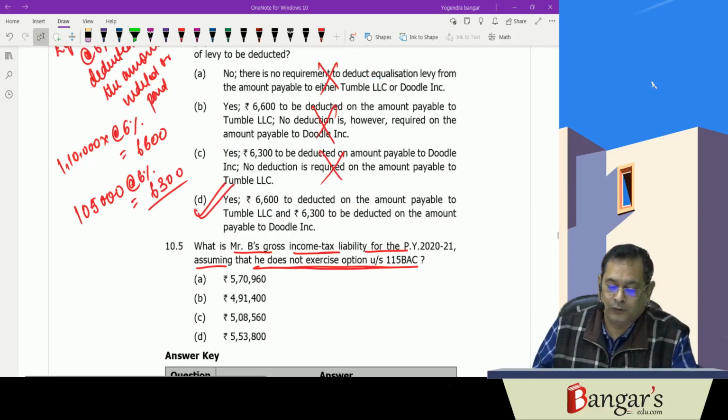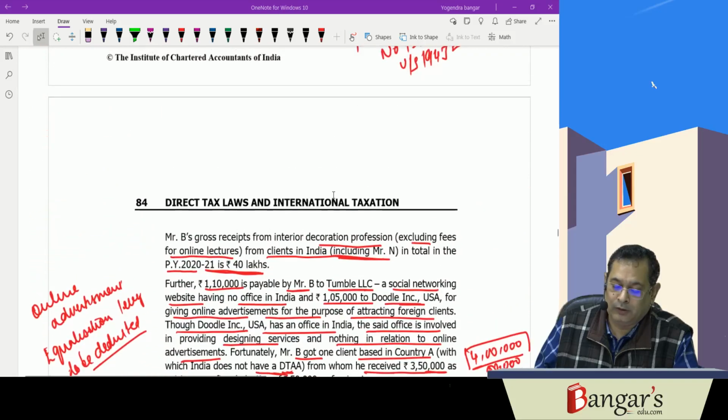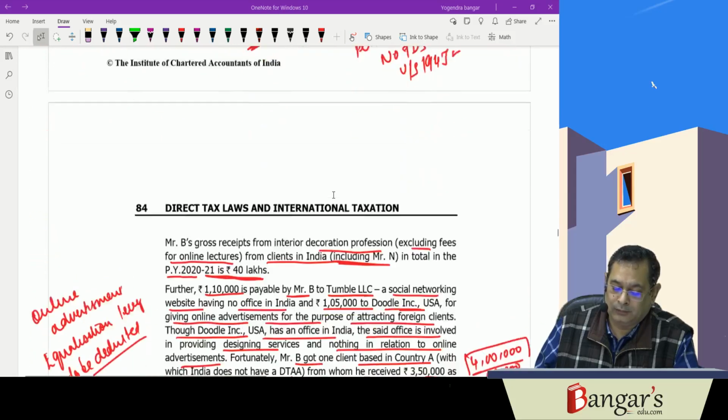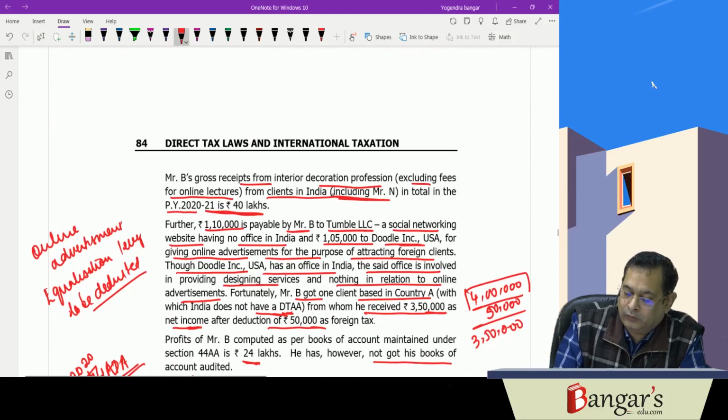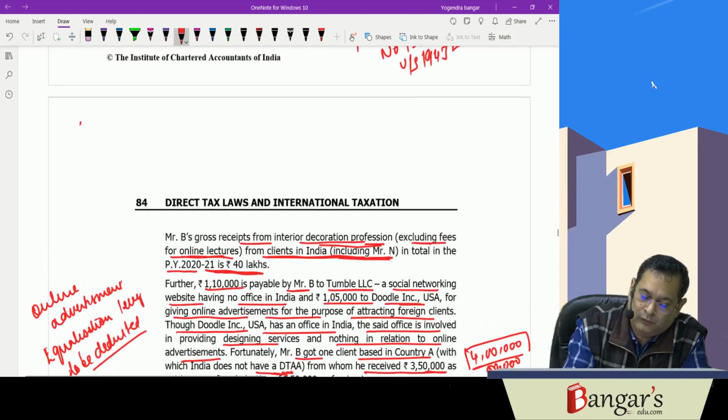Now let us go for the information relating to B. Now what information has been provided? Here Mr. B's gross receipts from interior decorator profession excluding fees from online lectures from clients including Mr. N in total previous year is rupees 40 lakhs. So here this is 40 lakh rupees.